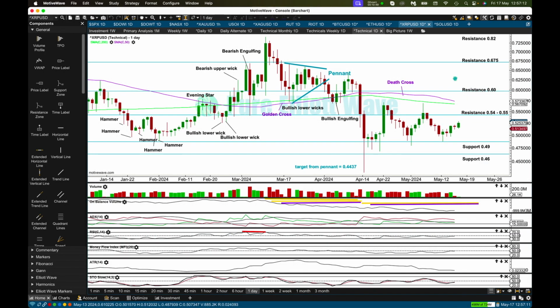XRP is consolidating still with resistance at 54.55 cents and support at 49. Looks like we're getting an upward swing now toward resistance. Let's see how price behaves when it gets there. It has broken above resistance in that area and quickly returned below, so I'm going to use a 3-day away rule. I'm going to wait for a close above resistance at 55 cents on an upward session with push from volume, and then wait until it's moved away for 3 days before I really have confidence that we've got a break above resistance here.